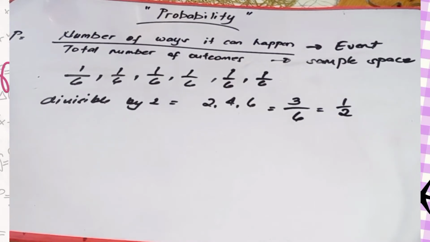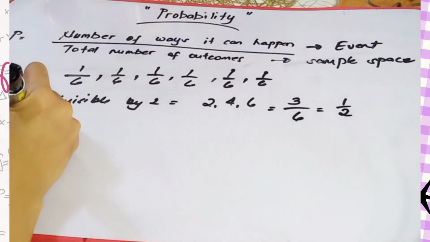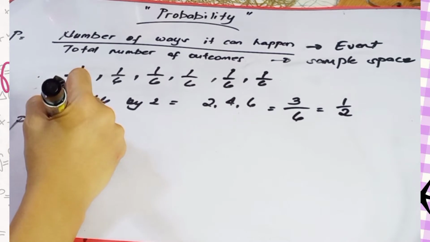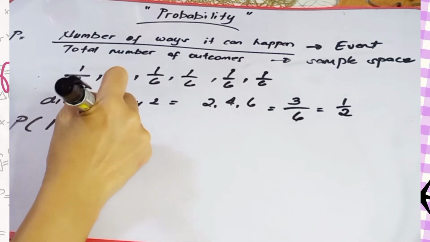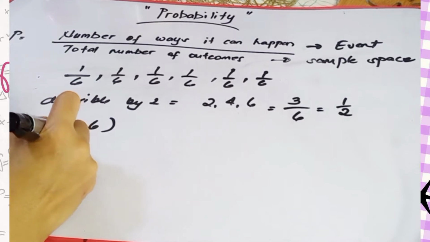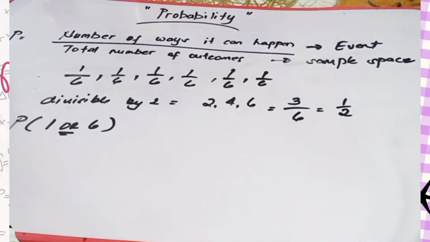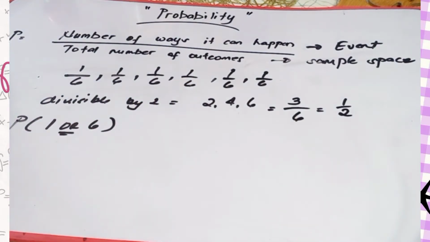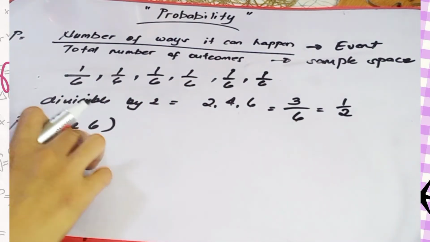Okay, so paano naman kapag sinabi natin, for example, what is the probability of getting a number which is 1 or 6? So, take note, ang ginamit natin dito sa ating example is OR. So, kapag OR yung ginamit natin, ipagpa-plus natin kung ilan yung 1 at ilan yung 6.